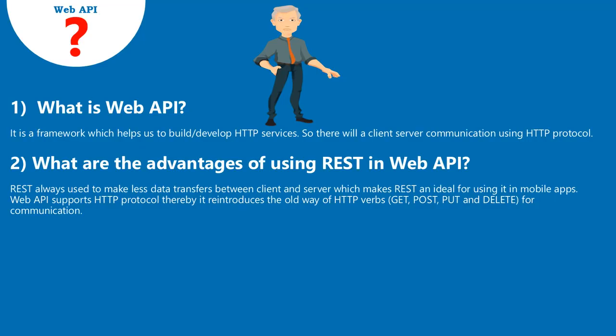2. What are the advantages of using REST in Web API? REST is always used to make less data transfers between client and server, which makes REST ideal for use in mobile apps. Web API supports HTTP protocol, thereby it reintroduces the old way of HTTP verbs: get, post, put and delete. 4. Communication.